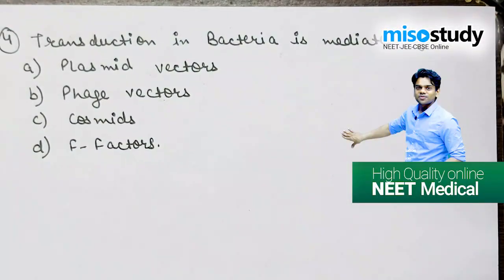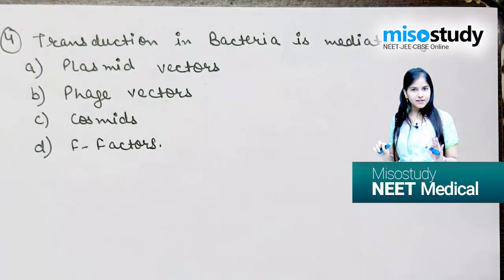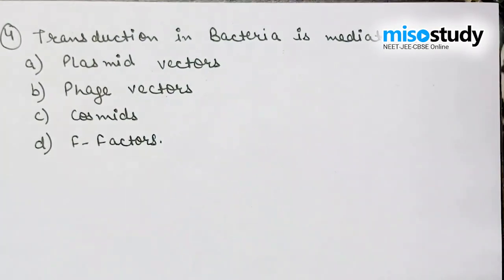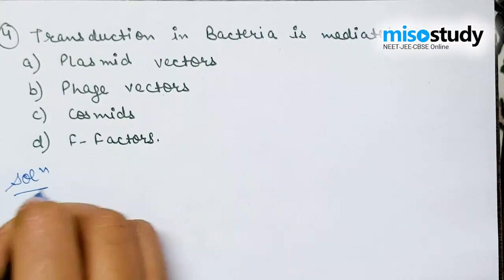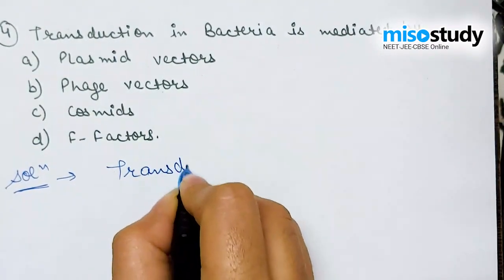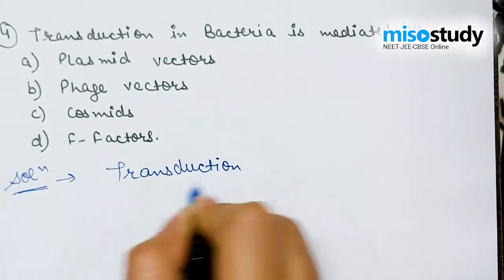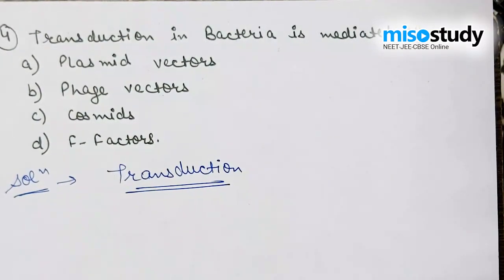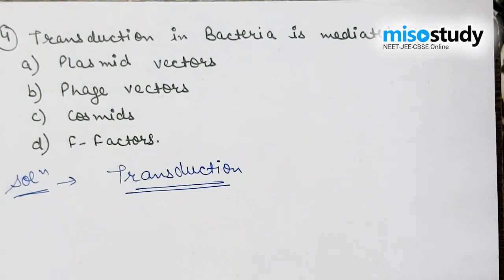The next question is: transduction in bacteria is mediated by option A, plasmid vectors, option B, phage vectors, option C, cosmids, and option D, F vectors. To better understand, first of all we discuss the process known as transduction. As we all know, in bacteria, genetic transfer is generally by transformation, conjugation, and transduction.